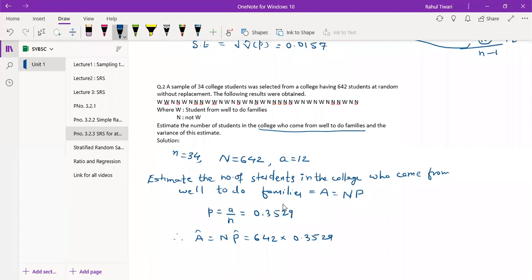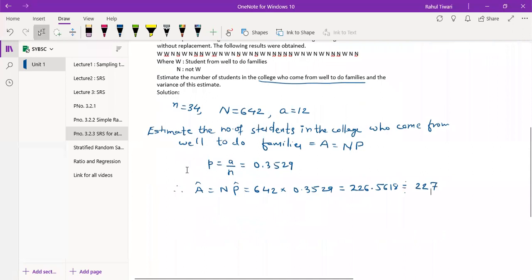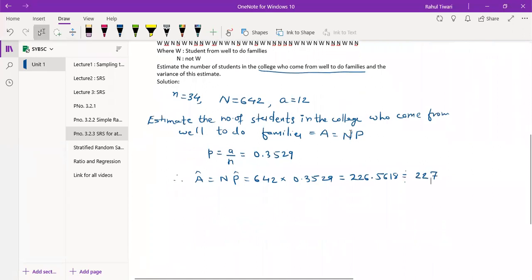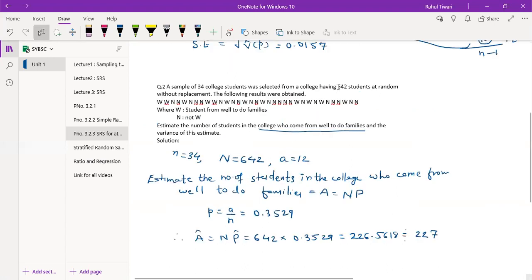It is 226.5618, but this can't be a fraction of a student, so we can write 227. So these many students in the college are coming from well-to-do families, and the remaining, out of 642, are not coming from well-to-do families.